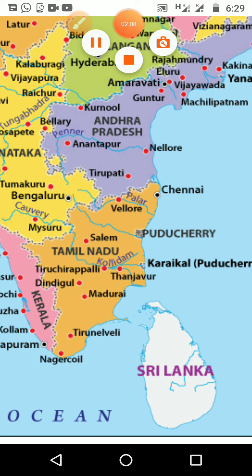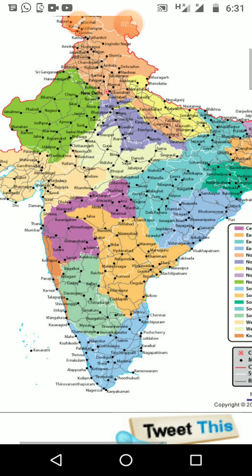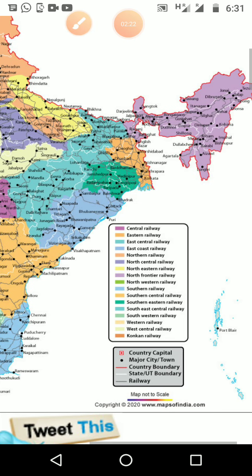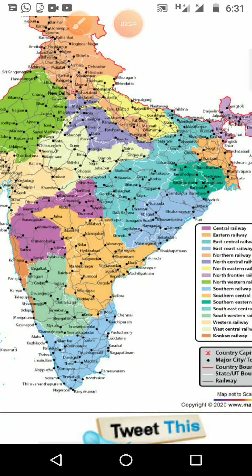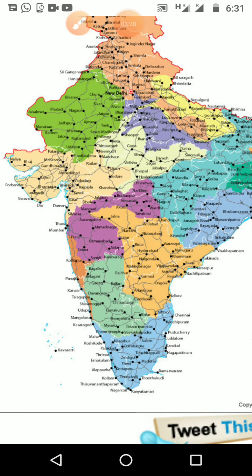Okay, now I will show one thematic map. We'll continue. Here we can see the Indian railway map. This is one of the thematic maps. The theme is the railway of India, and we can see the railway lines shown with different colors. What is the meaning of the colors? It was different from the map we have seen.